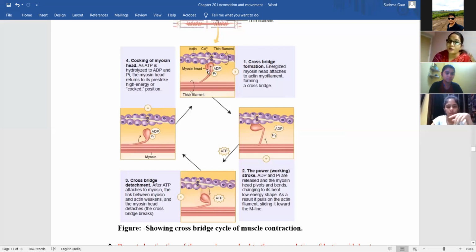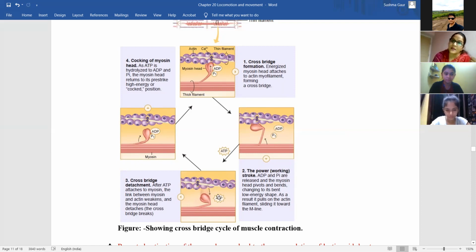For the myosin to be attached to actin, the ATP will be present in this form, ADP and inorganic phosphate, hydrolyzed form. Now when the myosin needs to be detached from actin, the ATP will be present in ATP form only. ये ATP will come and bind to myosin. यहाँ पे ये process is complete. Suppose ये myosin is attached to actin till now.